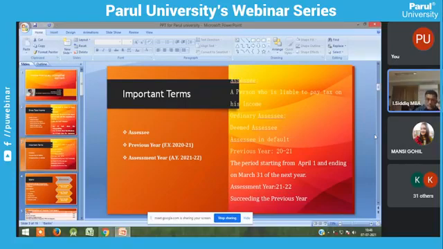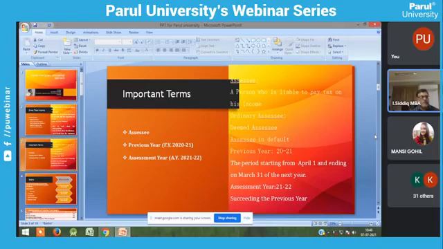The next term you should know is the previous year. The current previous year is 2021. The current assessment year is 21-22. What is the difference between these two? Very simple. The previous year is otherwise known as the financial year.